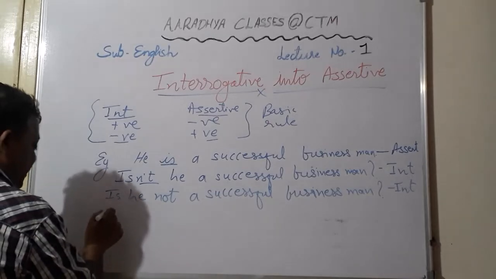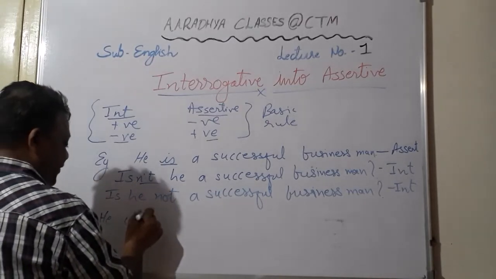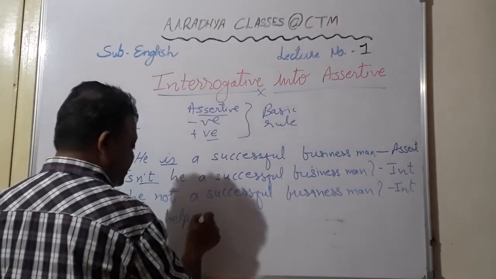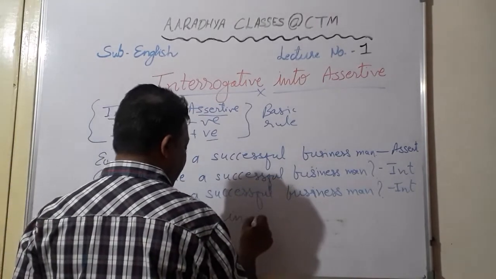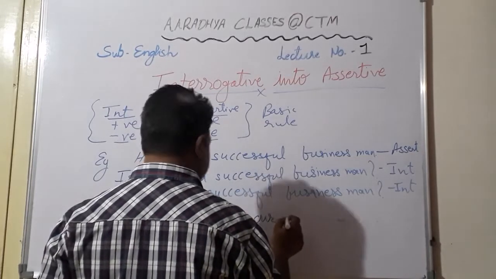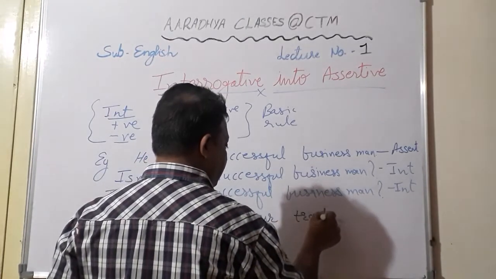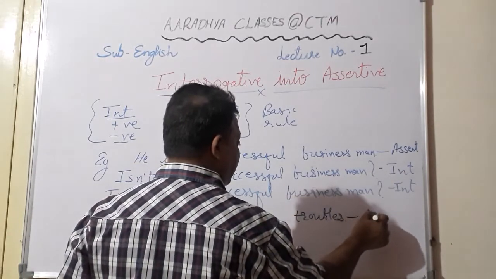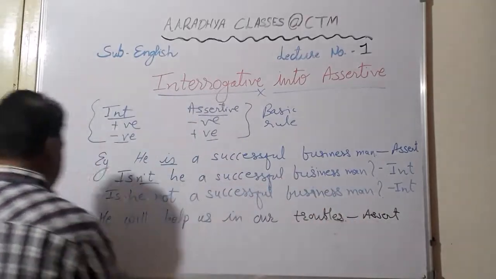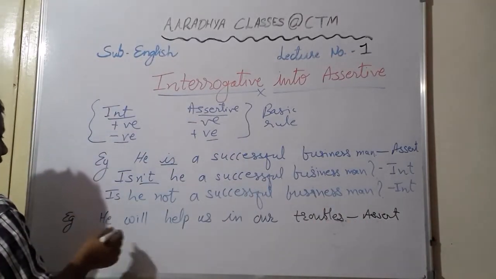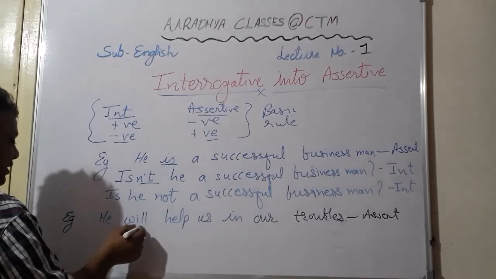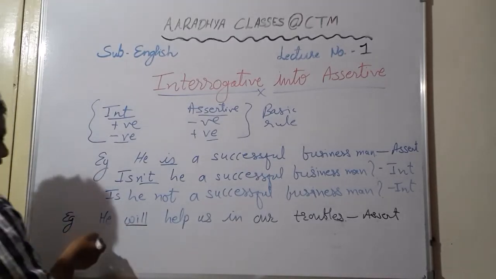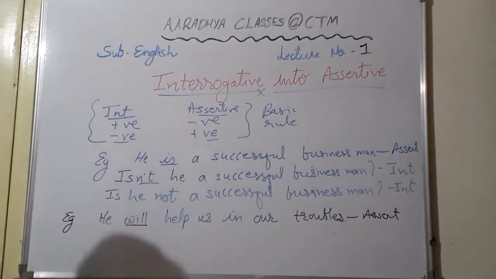Okay, he will help us in our troubles. Okay, students, so here you see this is also again assertive sentence. This is second example. Now again here helping verb is will, which is already given. So you can just take it together also, and you can write it separately also.